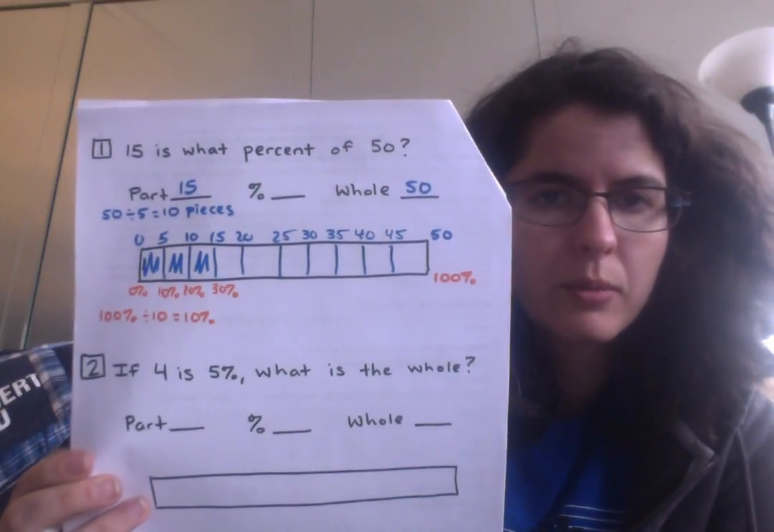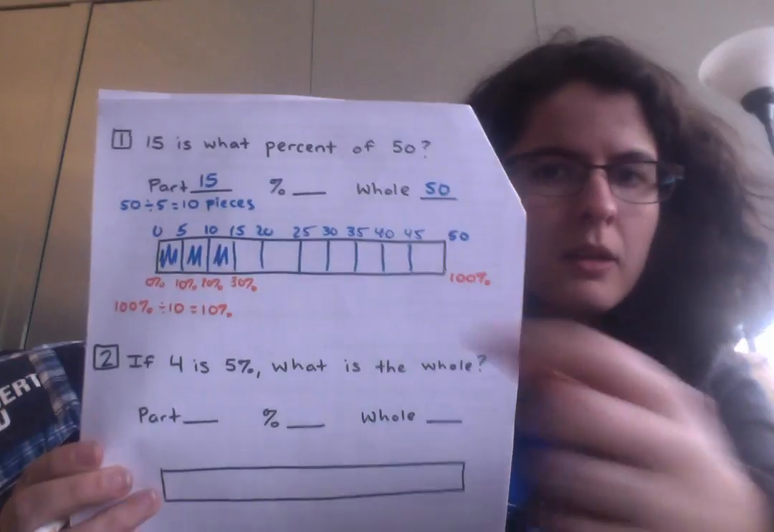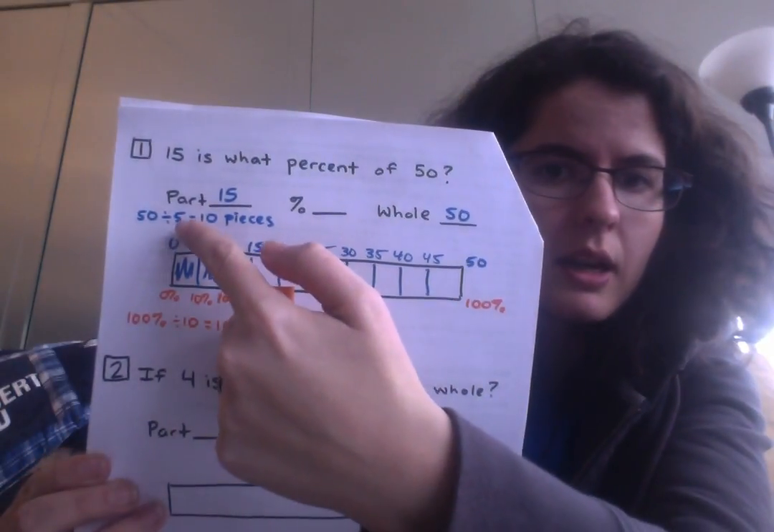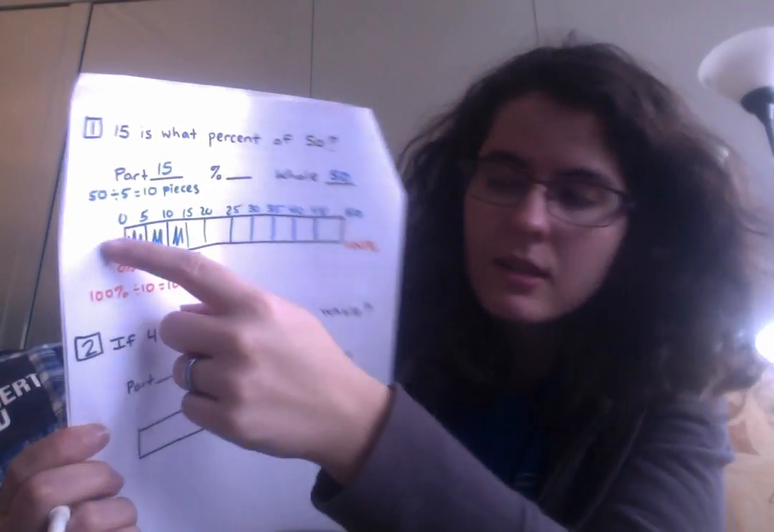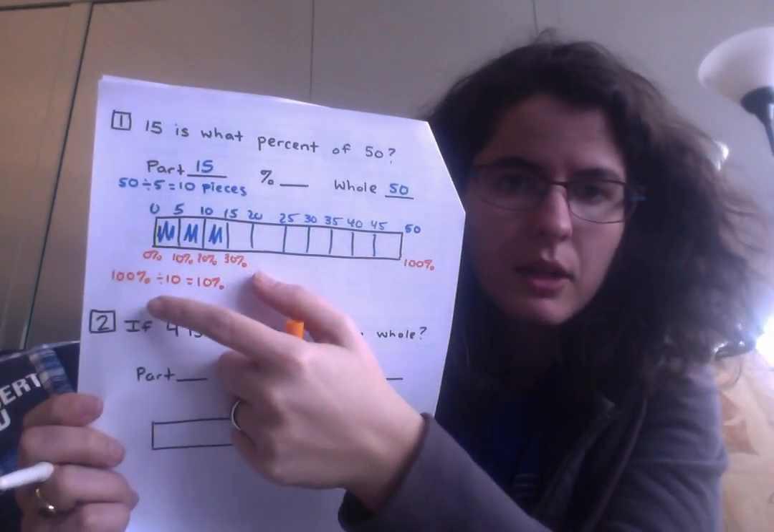So I would go from 0%, 10%, 20%. Gets me all the way up to 30%. Notice that anything I'm cutting up by, since I'm cutting it into 10 pieces, I need to cut it into 10 pieces down here. So we've got 30%.